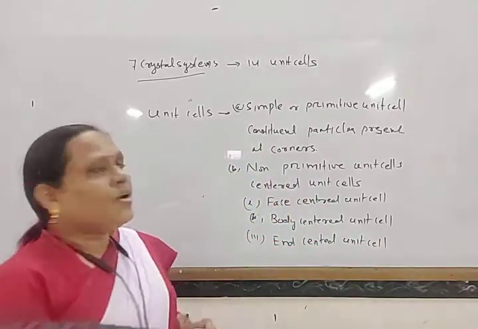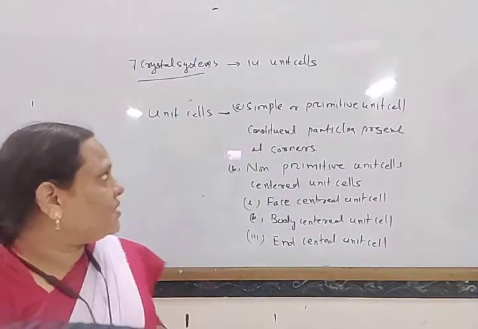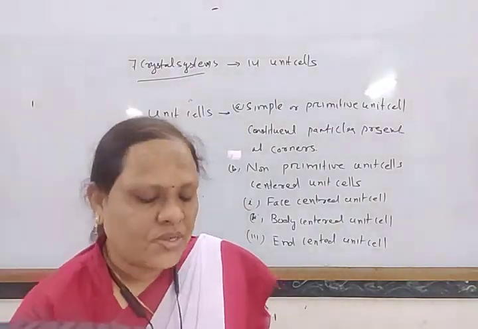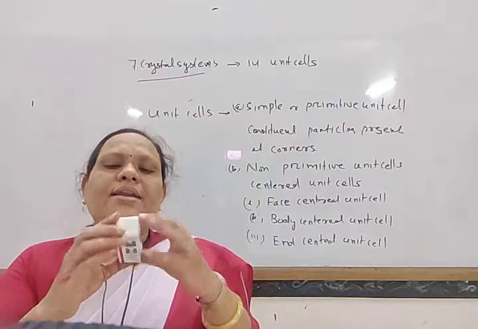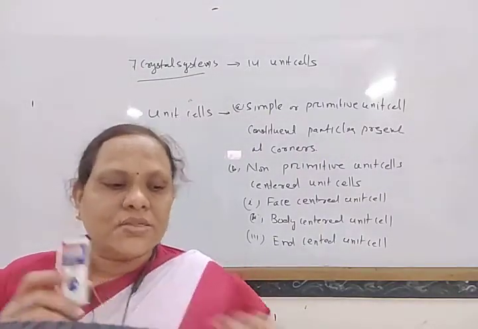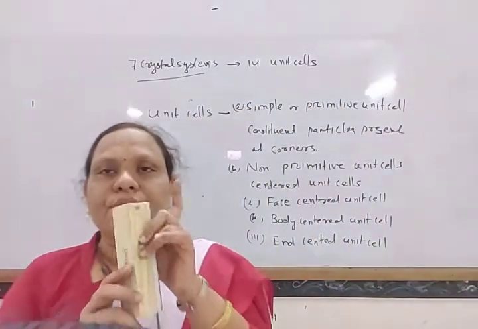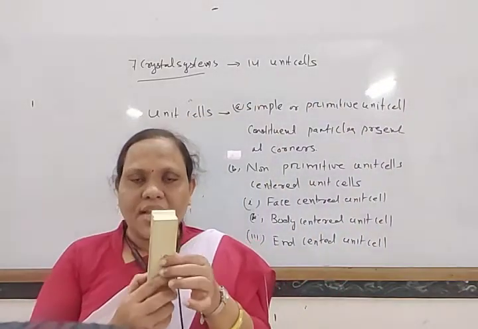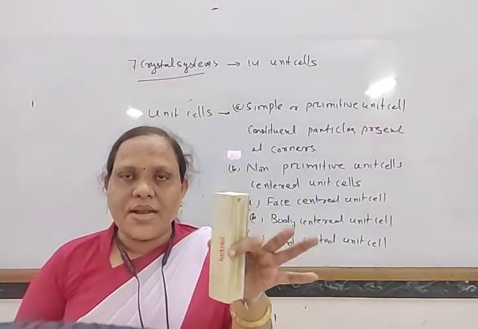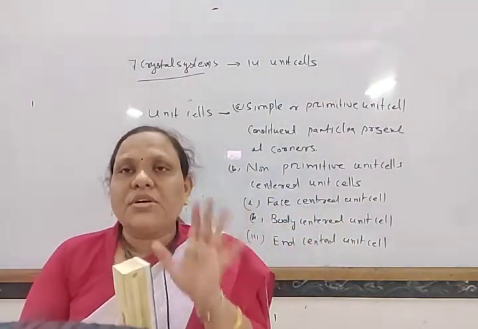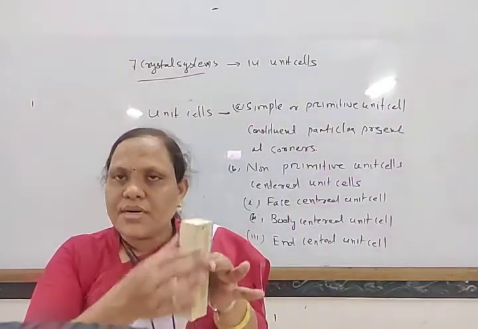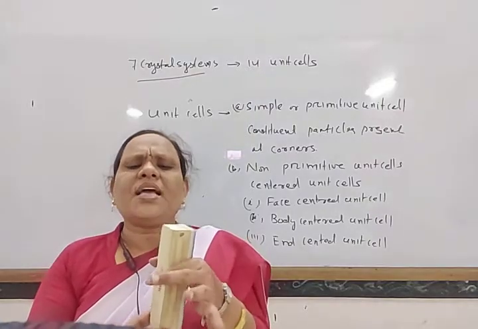Depending on where the constituent particles are present, these unit cells are classified into two types. Suppose this is a unit cell and here the constituent particles are present at the corners. How many corners are there? Suppose this is actually a tetragonal shape, but consider it similar to a cube, with only one length being more.